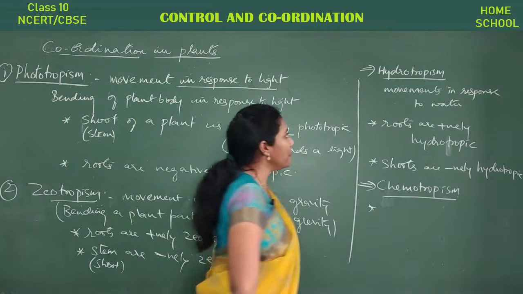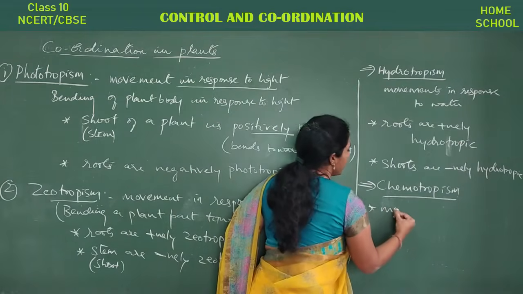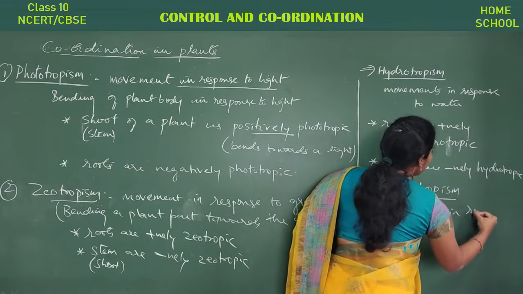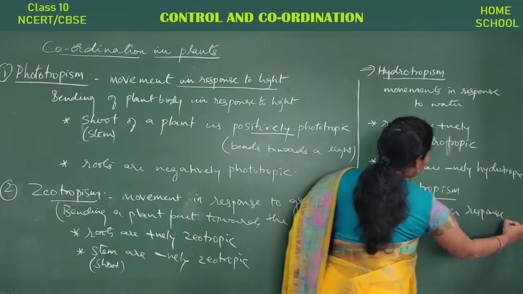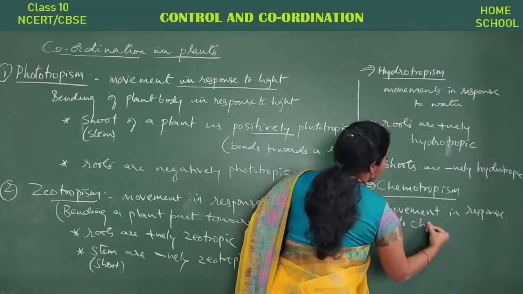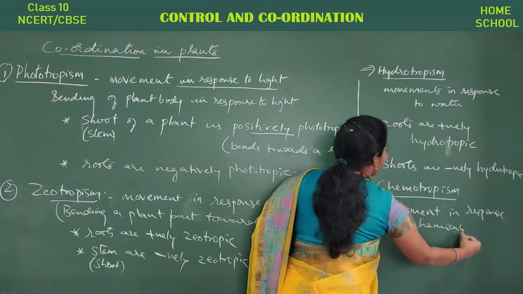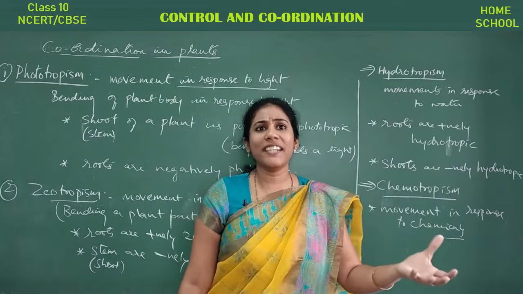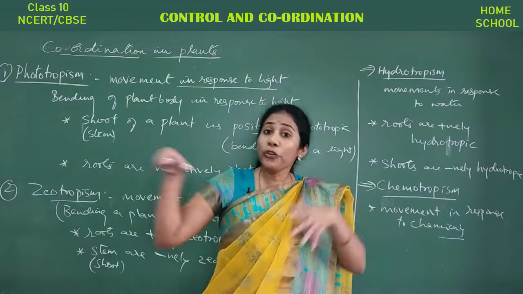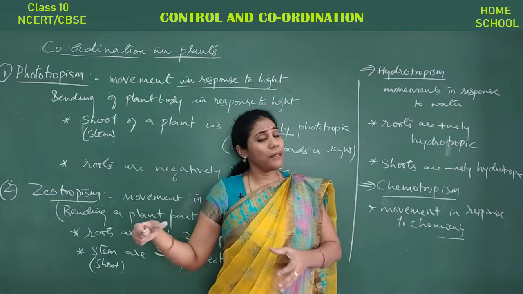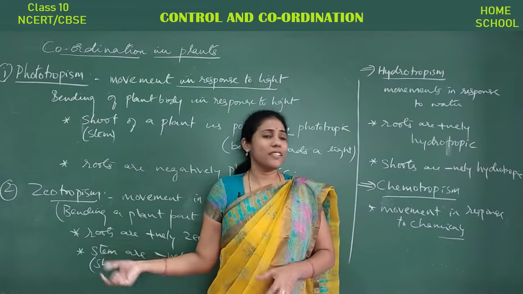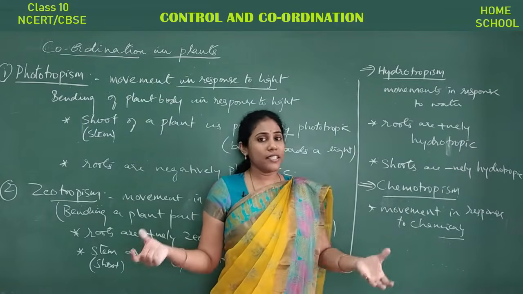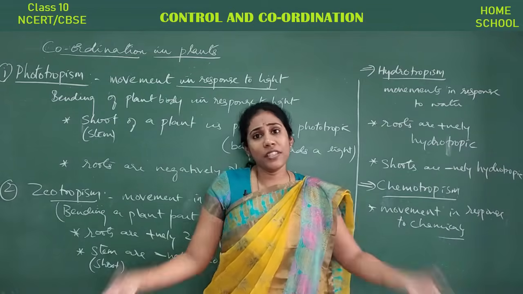So what do you mean by chemotropism? In a similar way, movement in response to chemicals. Yes, say for example, shoot area will move in response to some chemicals. Root area will move in response to some chemicals. We can't say shoot is positively chemotropic and the root is negatively chemotropic. It depends on the situation.